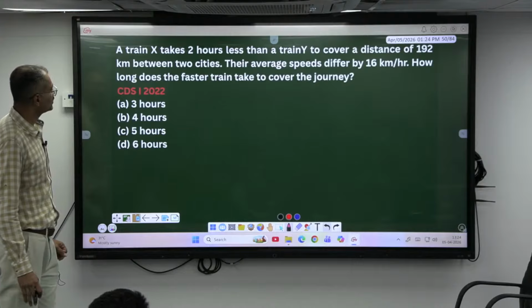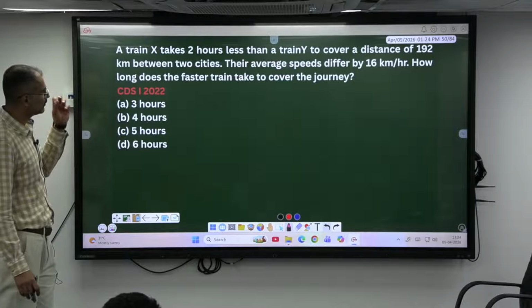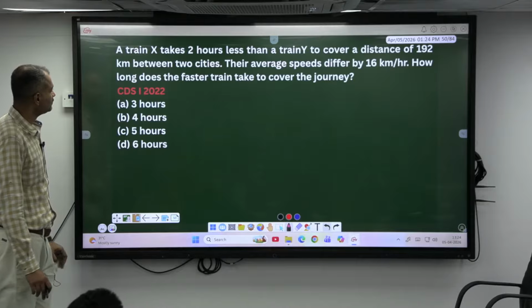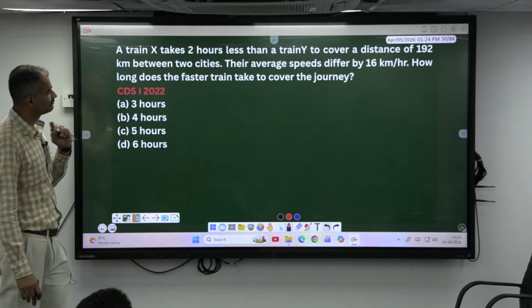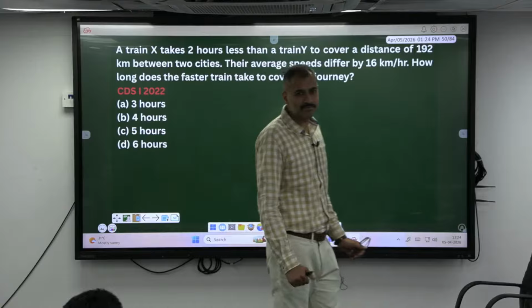Train X takes 2 hours less than a train Y to cover a distance of 192 km between 2 cities. Their average speeds differ by 16 km per hour. Okay, give me the approach.